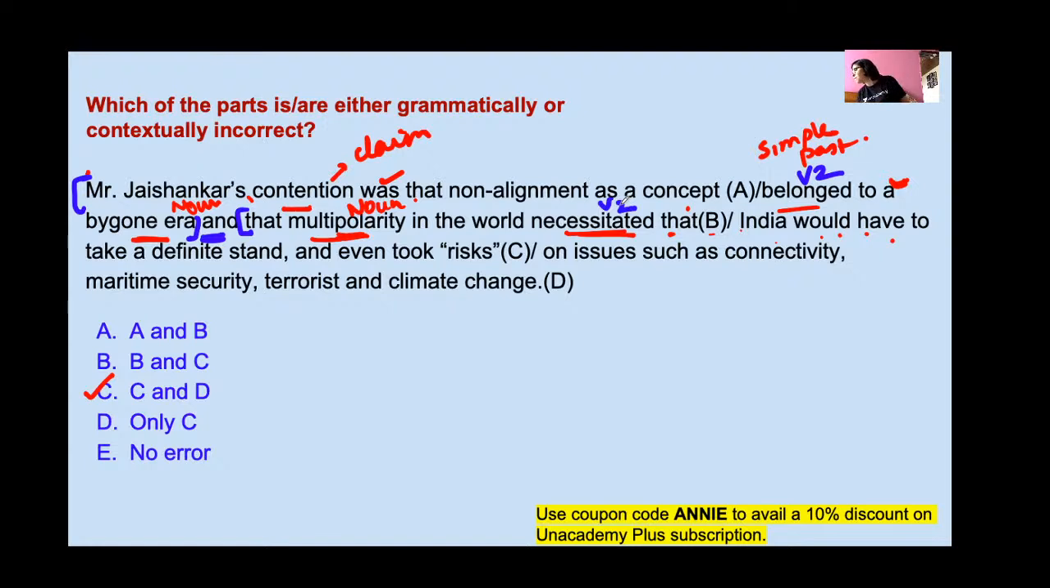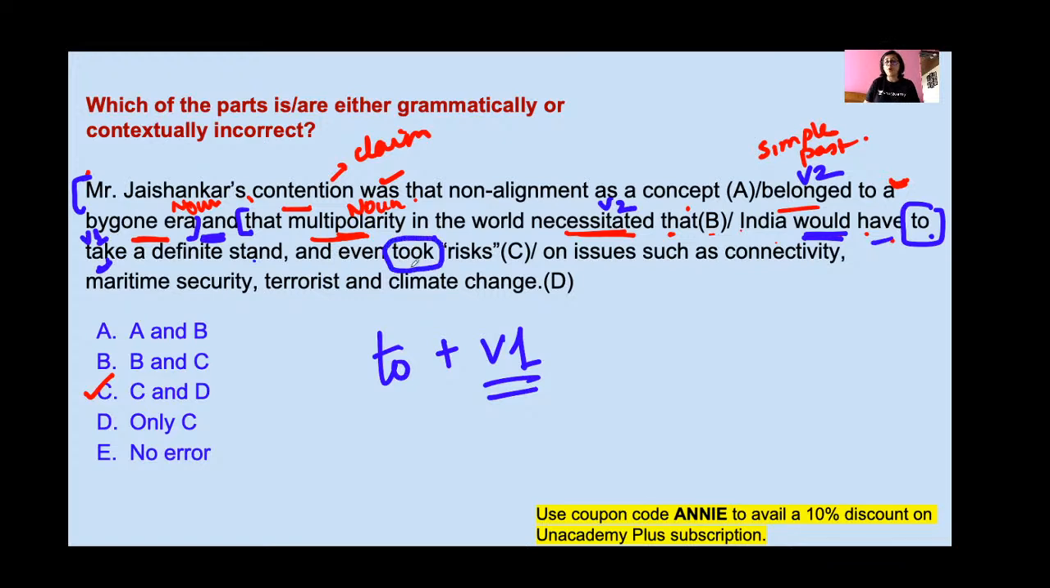Bygone means past time, bygone era means past time. Yes, that India would have to take, India would, and what did it necessitate? That India would have to take. So here 'would' is used in the sense that it is the past form of 'will'. Would have to take a definite stand and even took. So here you have 'to', and after 'to' you should use the first form of the verb. Here after 'to' you are using the first form of the verb 'take', a definite stand, and even